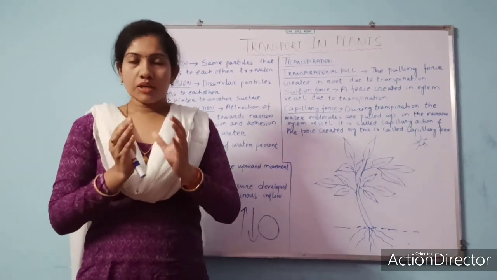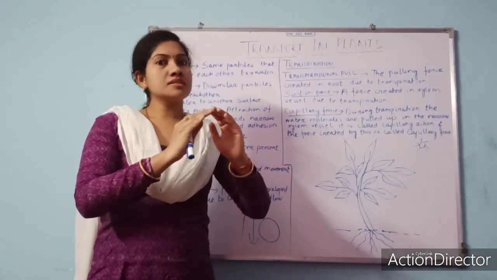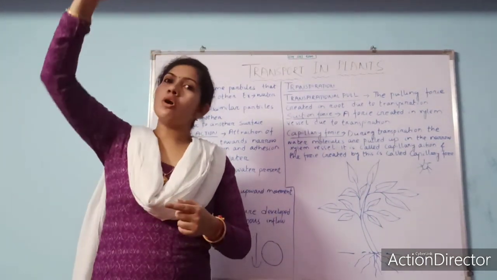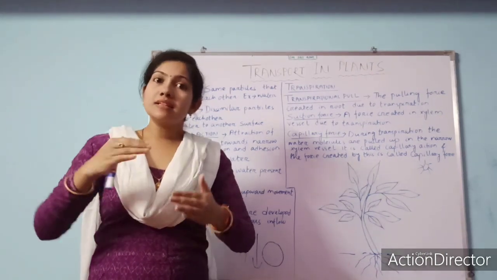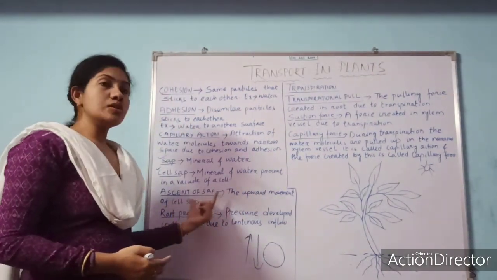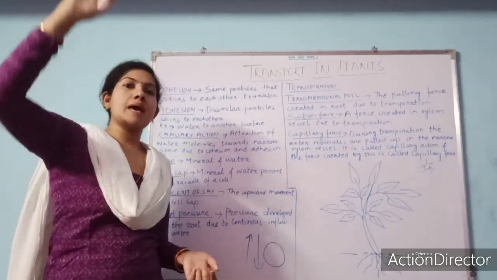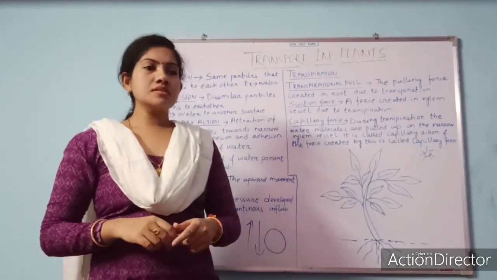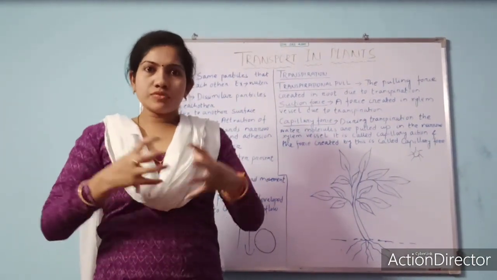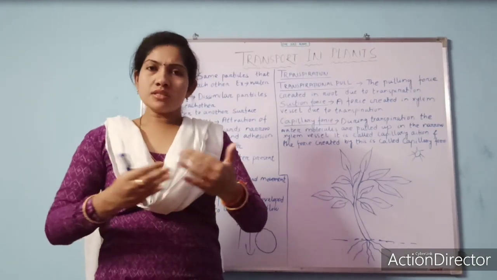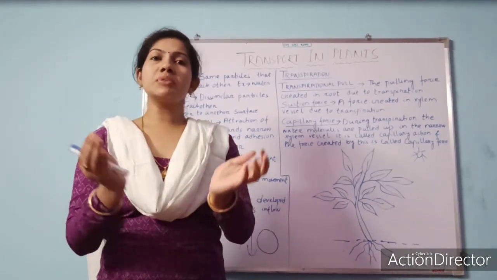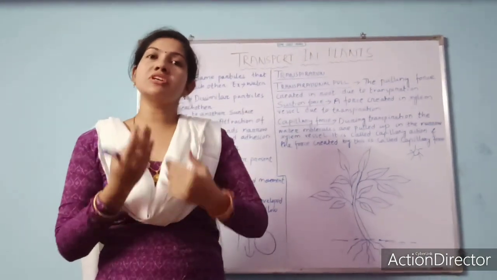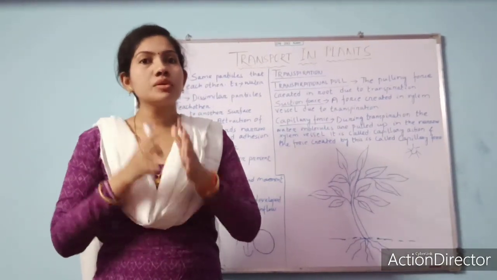When the mineral and water enter a cell, we can call it cell sap, and this cell sap will move from the bottom part up to the top of the plant, that is up to the leaf, and this tendency is called ascent of sap, means upward movement of sap. Okay, root pressure. What is root pressure? Root pressure means when the root absorbs mineral and water, continuous absorption will create a pressure over the root, so that the absorption will increase due to the pressure, and that pressure is called root pressure.